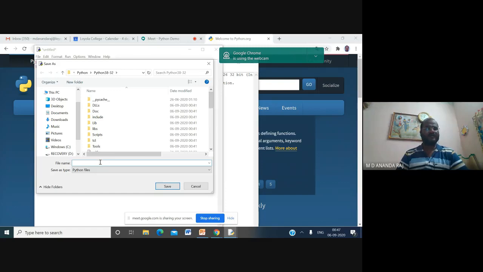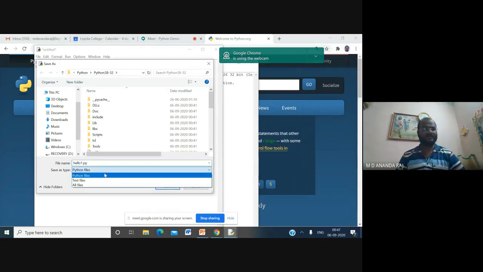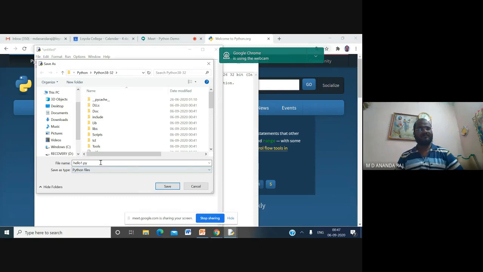I am saving the file with the name hello1.py. You can give any file name, but don't forget to save it as a Python file. Just click save.